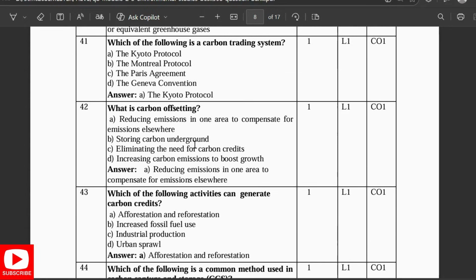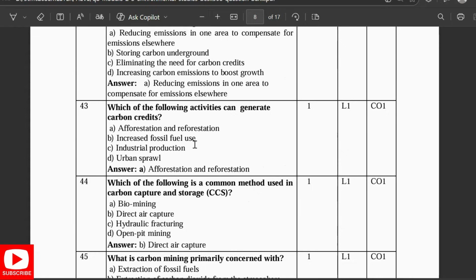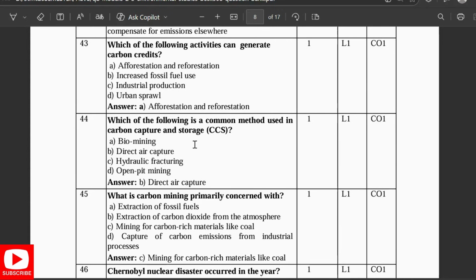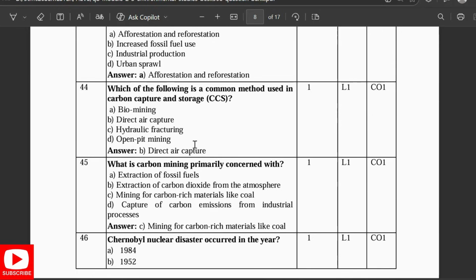Offsetting is reducing emissions in one area to compensate for emissions elsewhere. Which of the following activities can generate carbon credits? Afforestation and reforestation. Which of the following is a common method used in CCS, carbon capture and storage? Direct air capture. What is carbon mining primarily concerned with? Mining of carbon-rich minerals like coal.